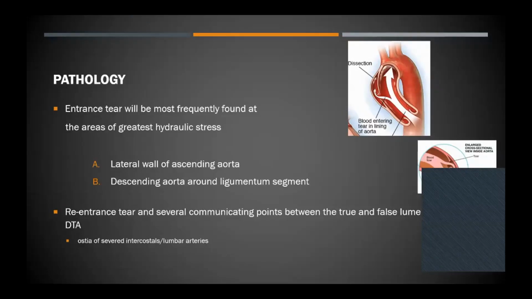Classically, these entry tears occur at sites where there is excessive hydraulic stress or shear stress on the aortic wall. So one typical location is the lateral wall of the ascending aorta because of the jet of the LV pushing against that site. The other common location is after it takes the arch of the aorta, at the site where the ligamentum is attached. It's a relatively fixed location known as the isthmus of the aorta. So that is the second site where commonly we see a tear. There are also multiple re-entry tears occurring distally in the aorta where blood tends to re-enter the true lumen space.